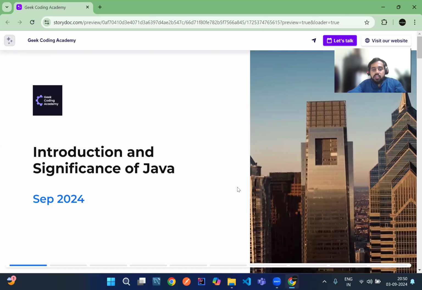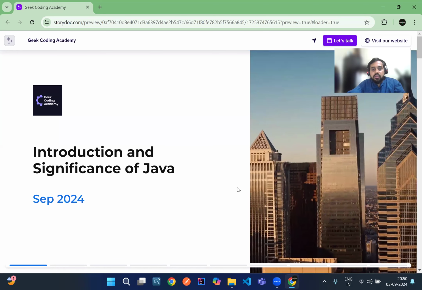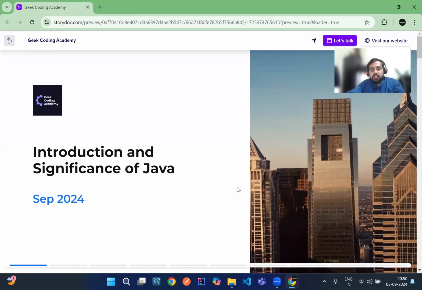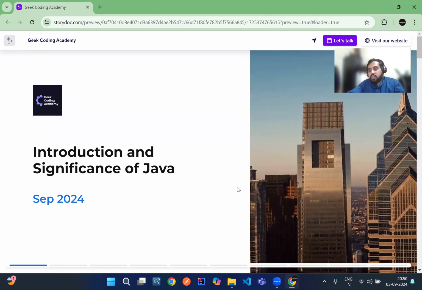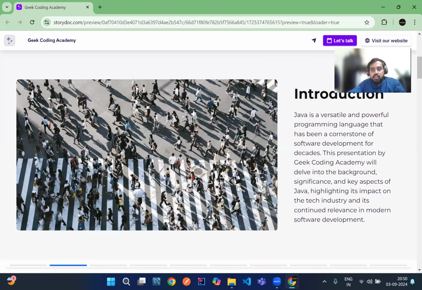So guys, as you know, there are a lot of programming languages out there, but why is Java more important? We first need to understand that before learning Java programming. Basically, Java is an object-oriented programming language. You all know many other programming languages are also object-oriented, but at the time Java was introduced, it was the most versatile programming language.